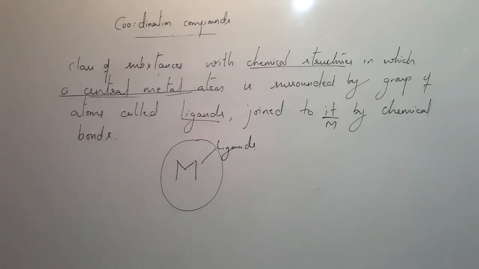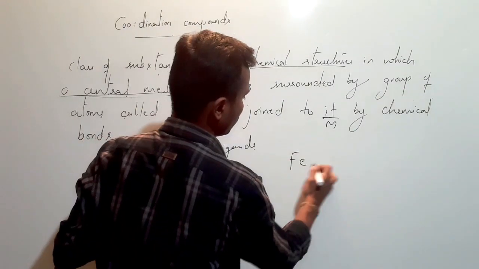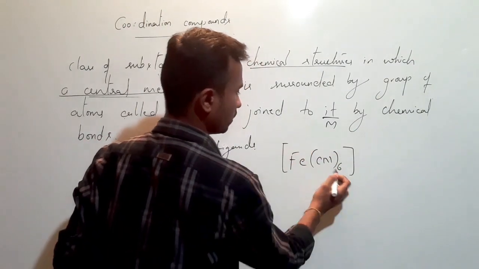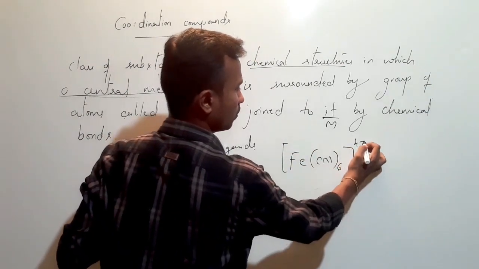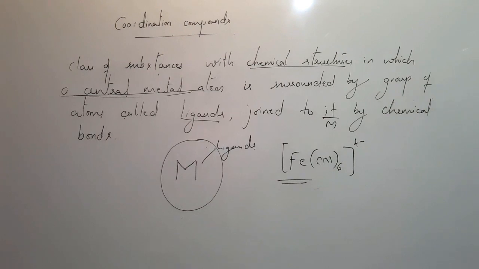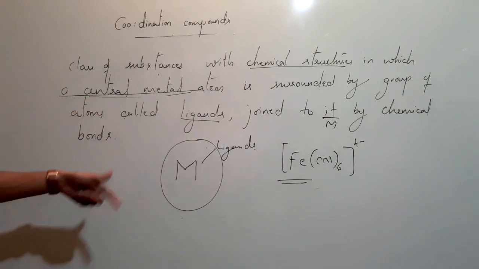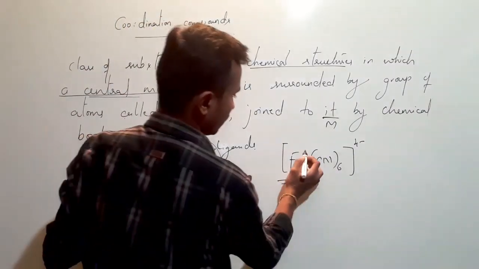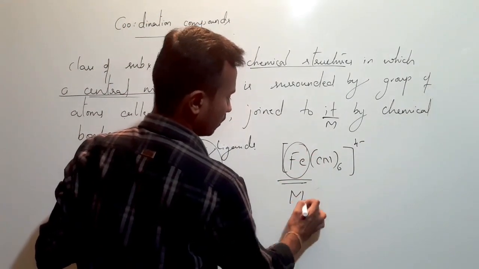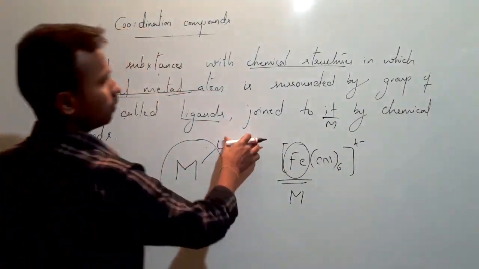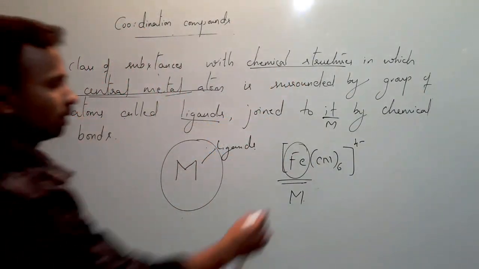Let me take a simple example like Fe(CN)6 4-. Hexa means 6 times. This is an example of a coordination compound. How can I convince you by taking this as an example? Iron is a metal atom, and this iron is surrounded by a group of atoms, that is CN.